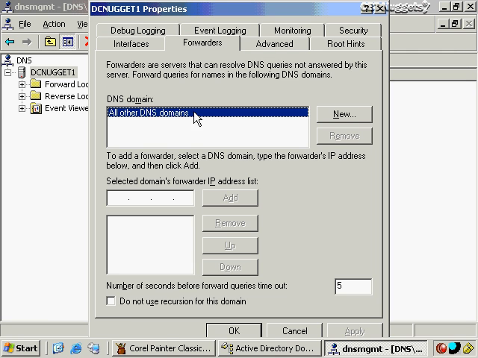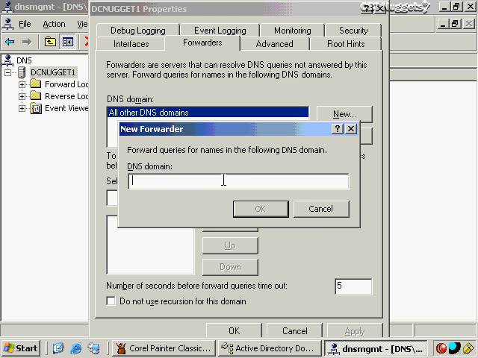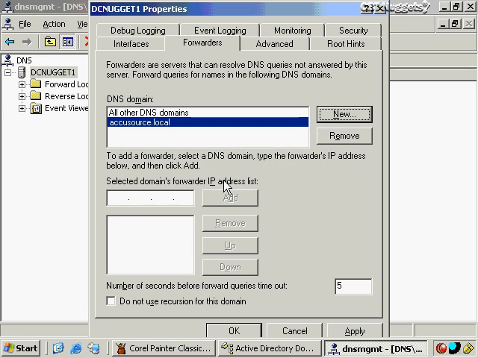I could also choose all other DNS domains here, and if I want to use Accusource.local's DNS servers to resolve any other domains, whether it's in my own organization or outside of my organization on the public internet, I can just enter in the IP address for Accusource.local's DNS server there. In my case, I'm just going to enter in a conditional forwarder, so that's going to say that anytime I get a query for Accusource.local, then send a query up to 10.10.10.4. And then that server, which is a DNS server in Accusource.local, and I'll click on Add here, will then resolve that name for us.